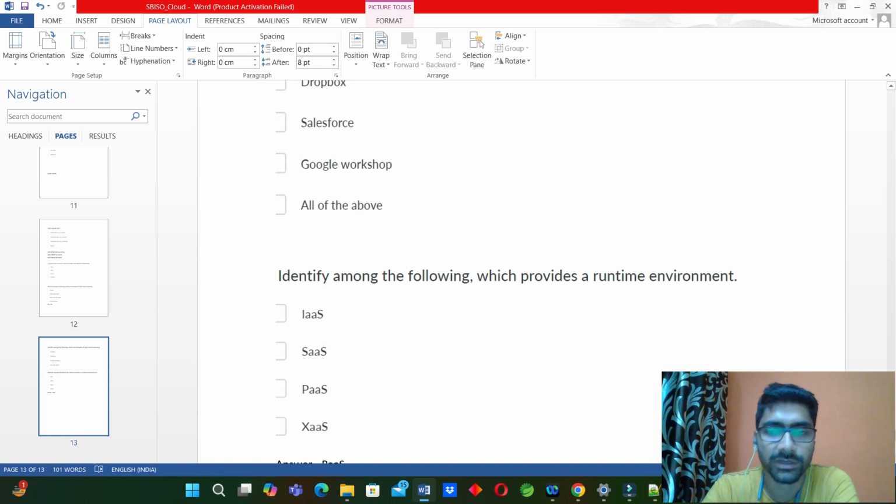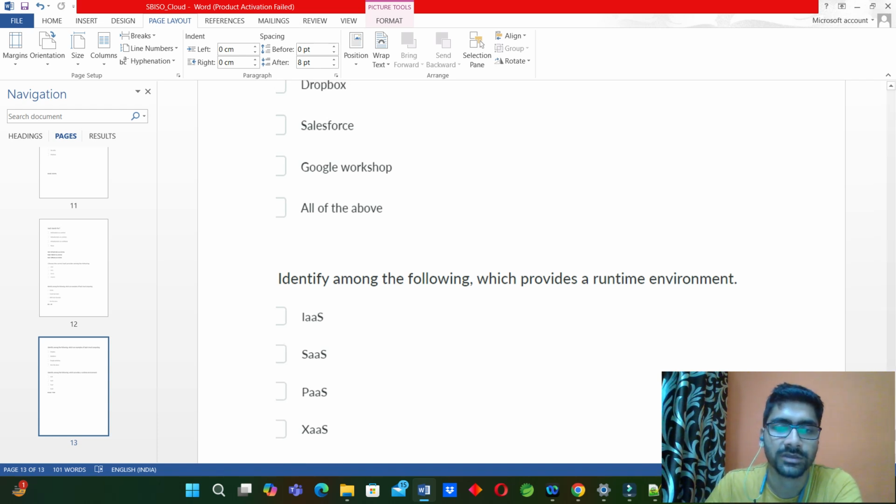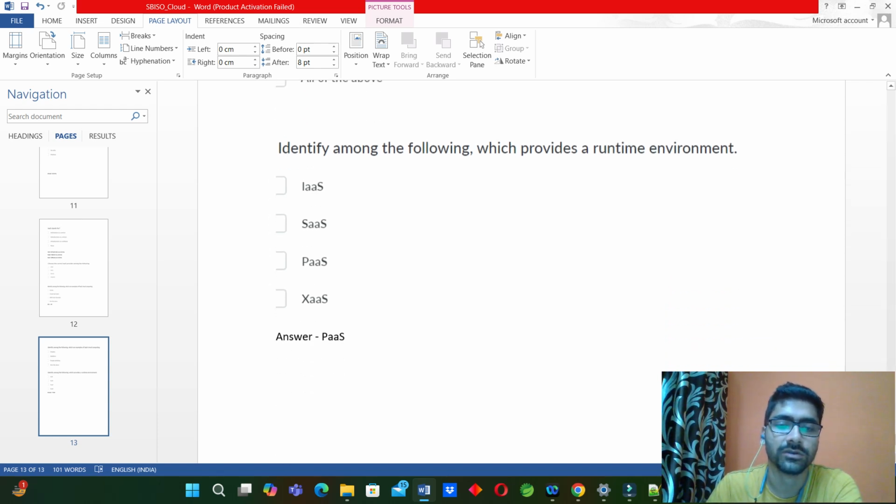Identify among the following which provides a runtime environment: IaaS, SaaS, PaaS, SaaS. So in infrastructure it provides the overall infrastructure, in SaaS it provides the entire software as a service, in PaaS it provides the platform, and when anything is given a platform then there should be a runtime environment. So the answer will be PaaS.